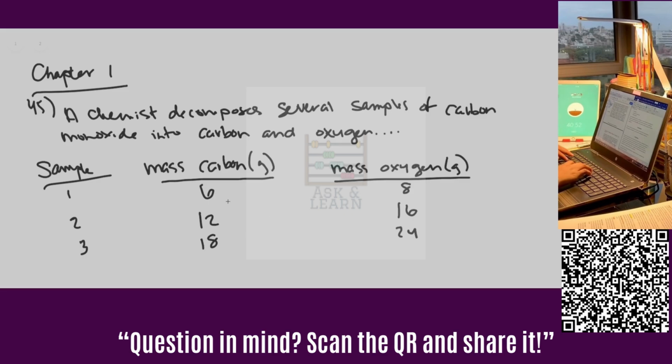So one thing that you can see here is that the resulting masses of carbon and oxygen scale together. Here there's a 6 to 8 ratio, a 12 to 16 ratio, and an 18 to 24 ratio. What this boils down to is a 3 to 4 ratio of carbon to oxygen that's constant no matter what the sample, no matter what the starting size of the sample decomposed. So this is in line with the law of definite proportions.